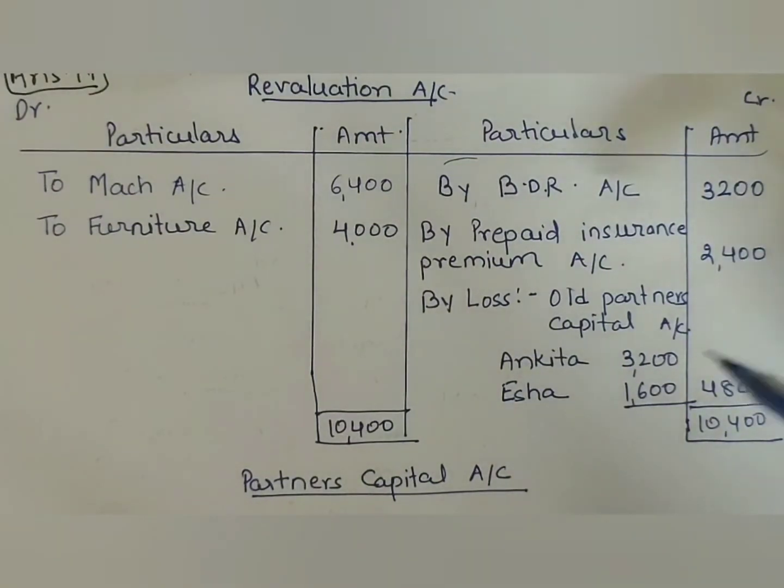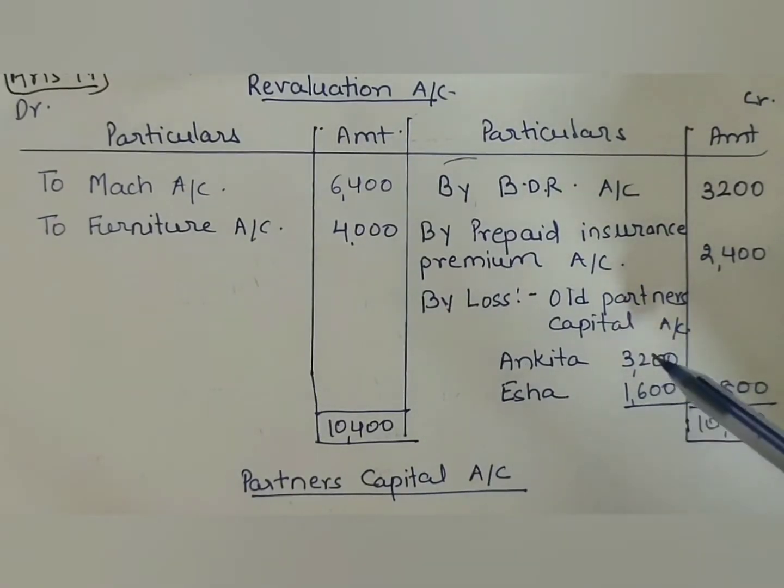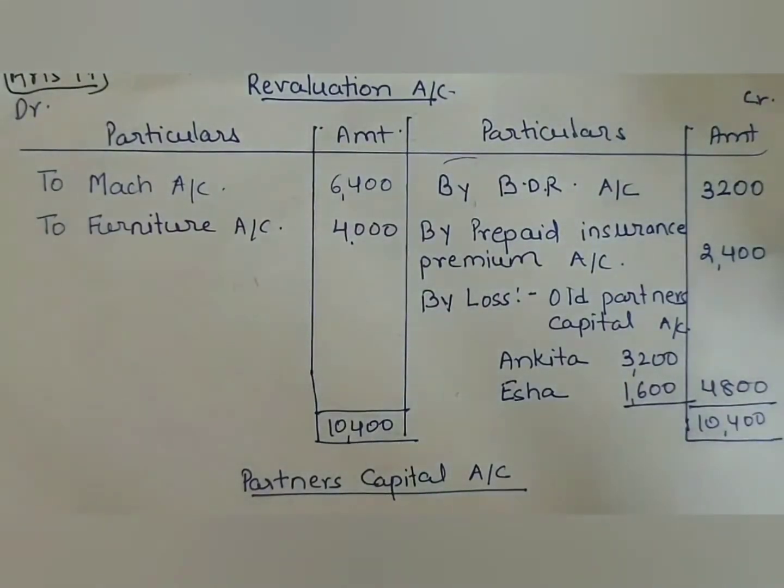So here, if you close the revaluation account, you will get a difference on the credit side, which is revaluation loss, and that is 4,800, which will be distributed to the old partners in their old ratio. Here the old ratio is 2:1.